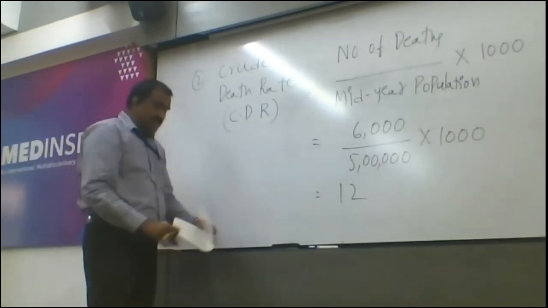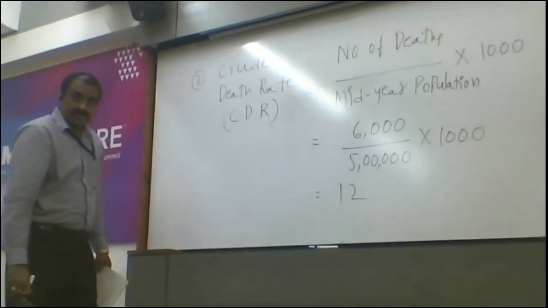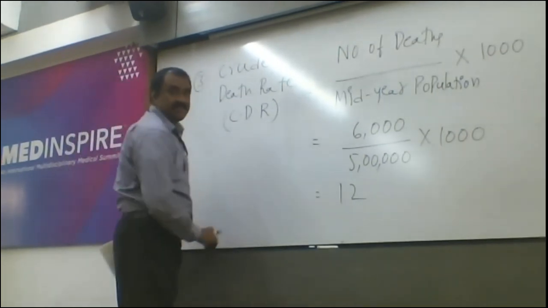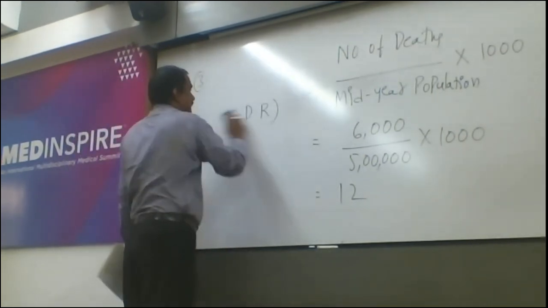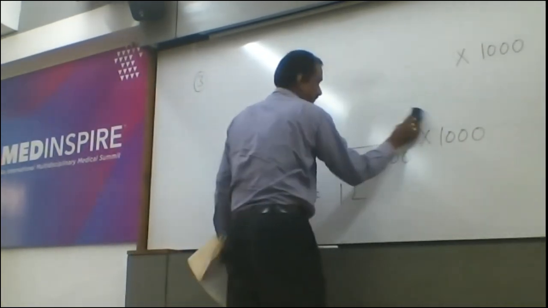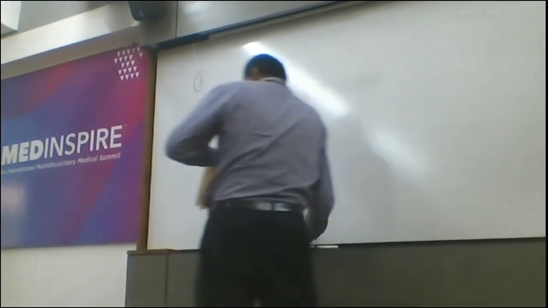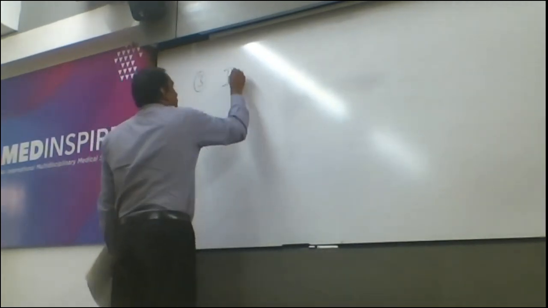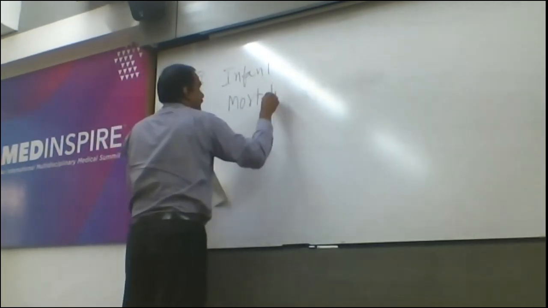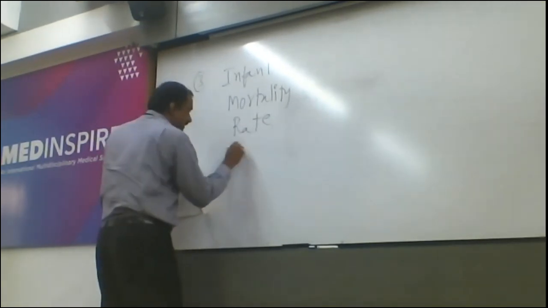And the next one, here we have 4 questions. The next one is, please go through that one. Right? Next one is infant mortality rate, which is called IMR.